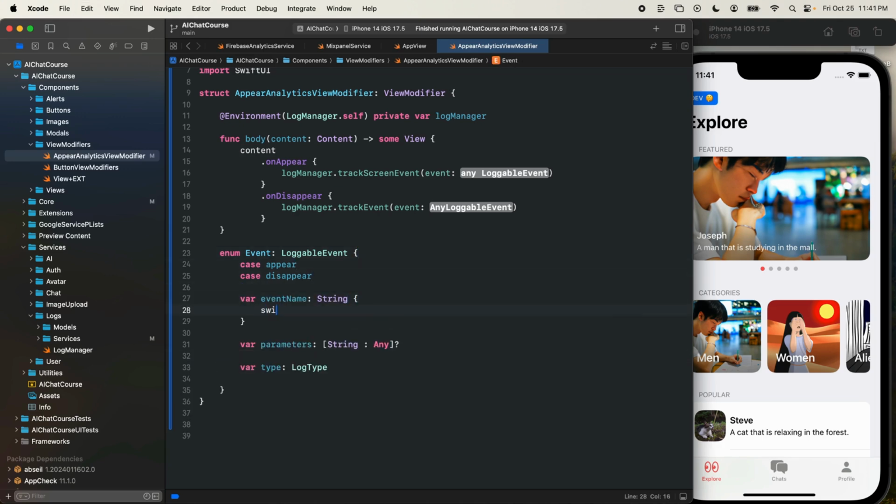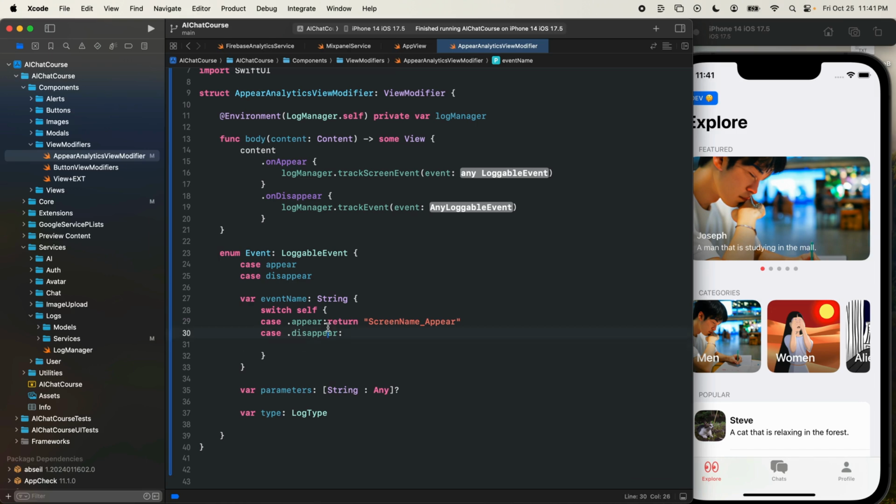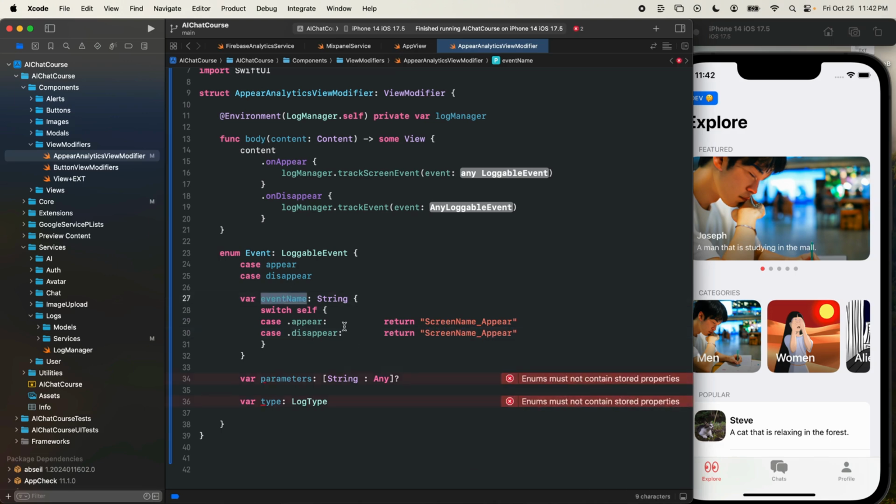So for the name, let's switch on self. Let's do screenName underscore appear. And I'm going to make this one line just so that it's easier to read. And here I'll tab over and we'll make this return screenName underscore appear. When we start creating these analytics, I'm going to use this format where I just make these one line.